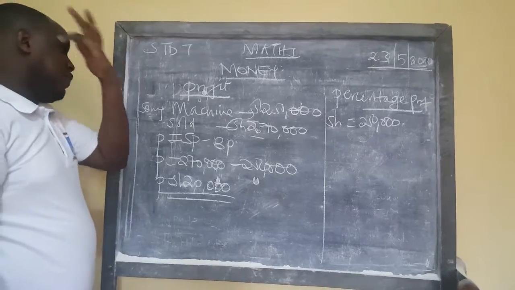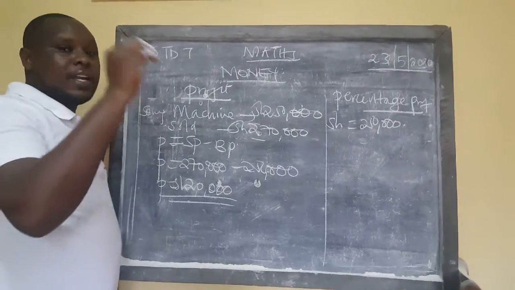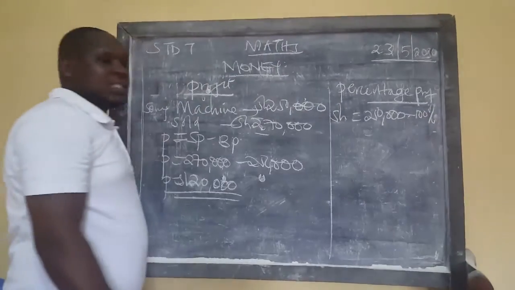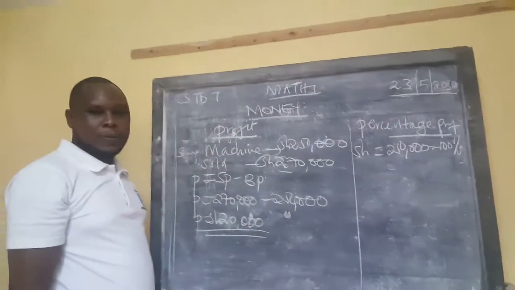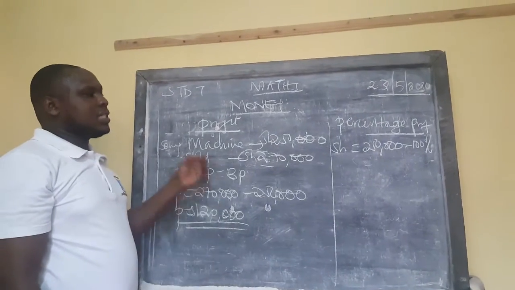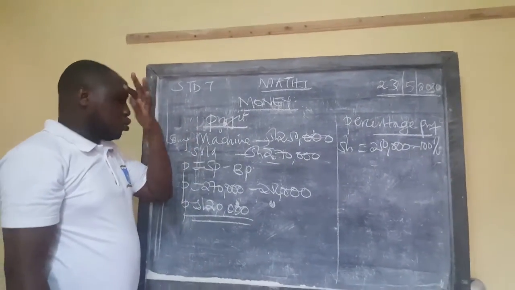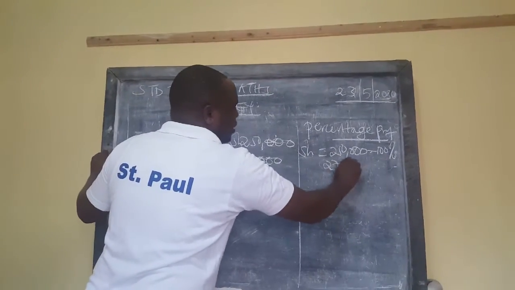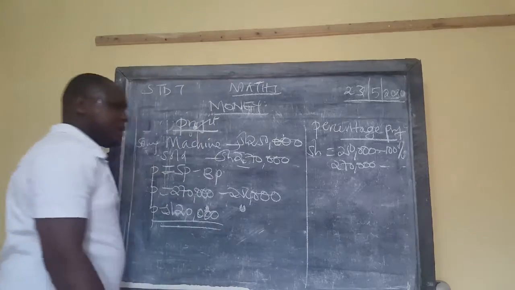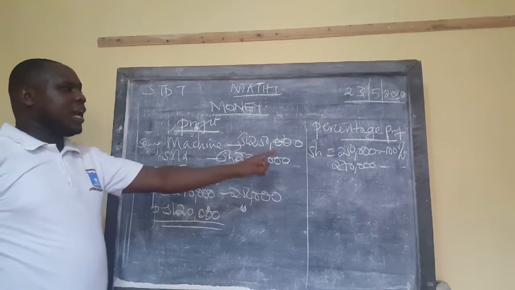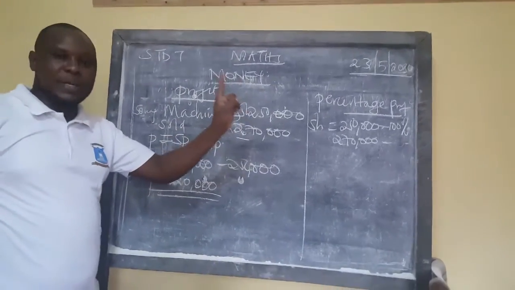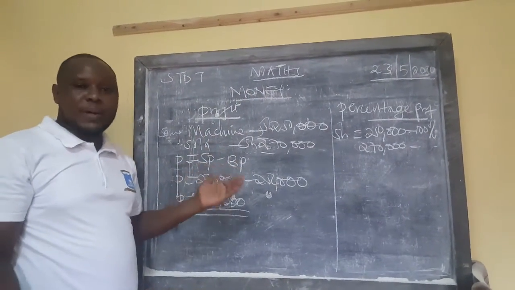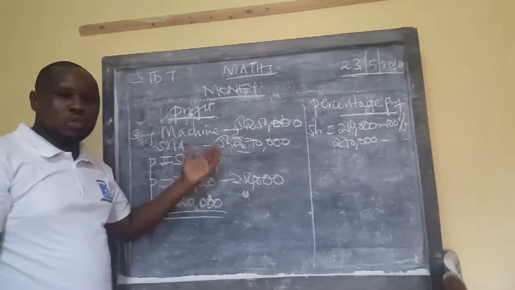So this 250,000 shillings is equivalent to 100%. It is the original price of that particular machine. That's how the person bought. But later on, they sold the same machine at 270,000. 270,000 was another price, the selling price. So if 250,000 is 100%, we assume that the person bought at 100% because we are not told that a discount was given.